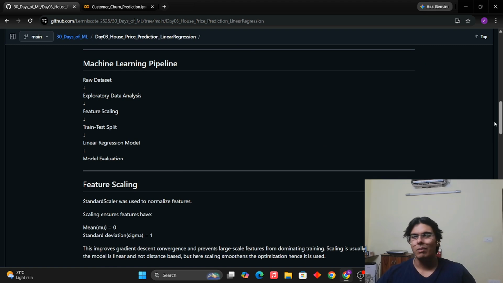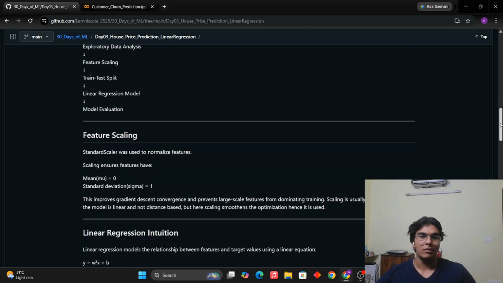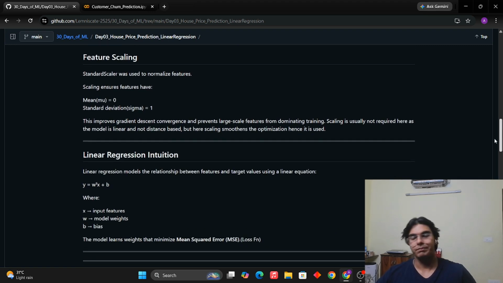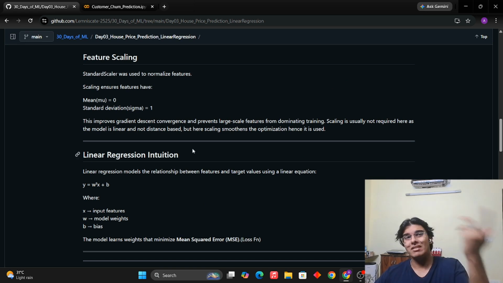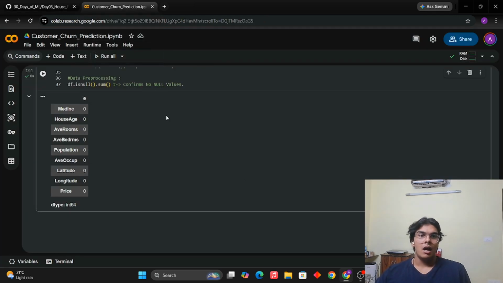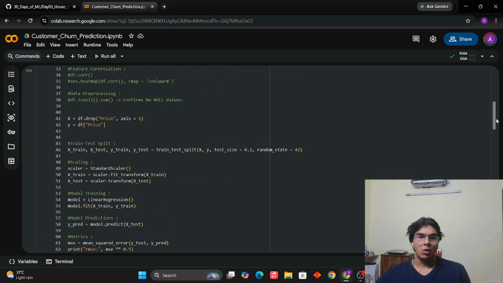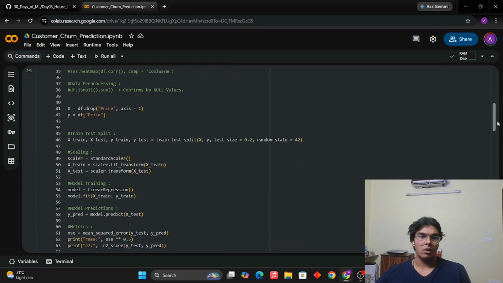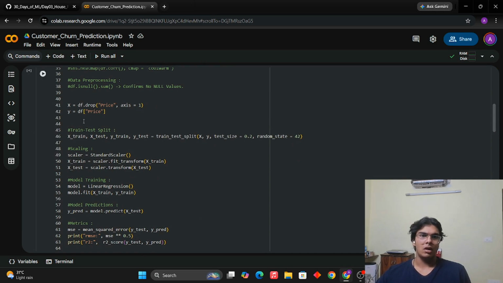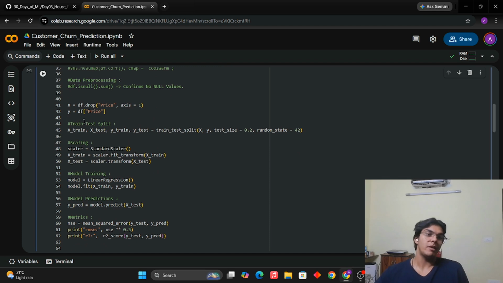This is probably the only thing to learn from this model because this is so basic, so naive to learn from. So yeah, now for the feature scaling, let me go on to the code and then explain it first without the code. So first of all, let me just explain this statement.